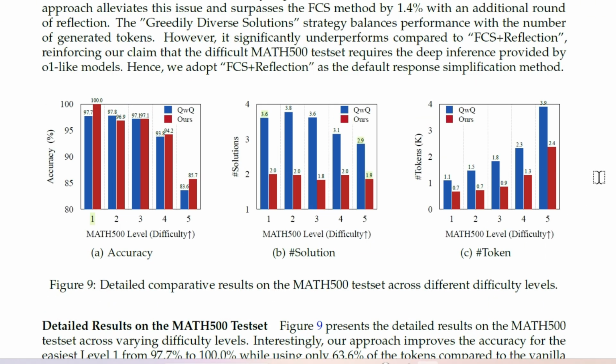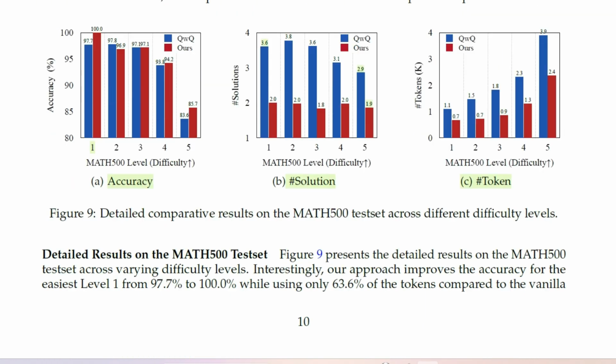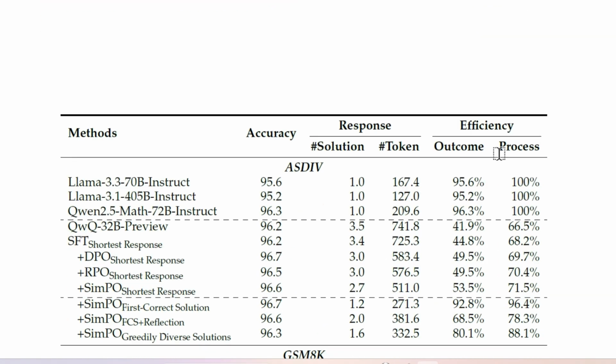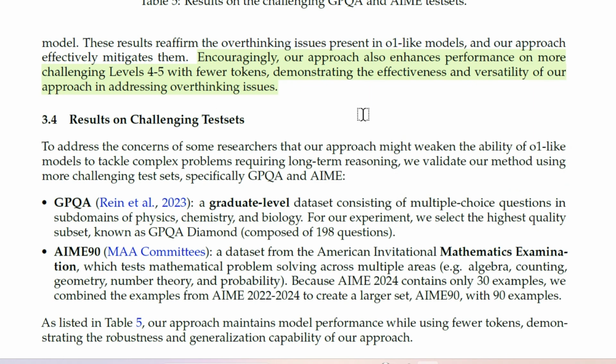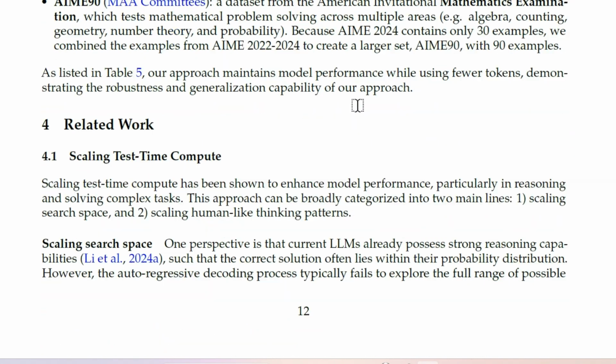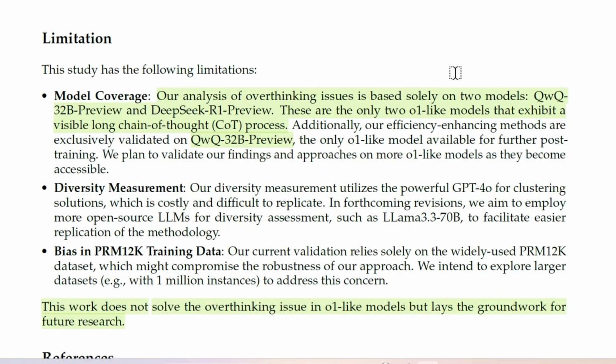Now having said that, we can see that there is an improvement in accuracy. There is a reduction in the number of solutions outputted by the QwQ, which is the LLM that I've tested, and the number of tokens also reduced significantly. Now this is what we wanted. We wanted to save cost, we wanted faster results, and we don't want our LLM to go on answering the same question in multiple different ways unless of course we ask it to. So this is what this paper is talking about.